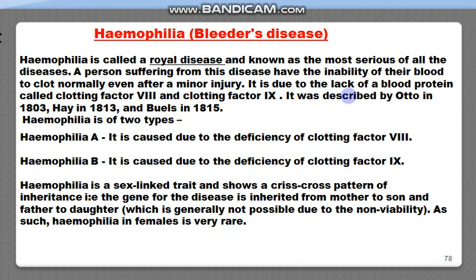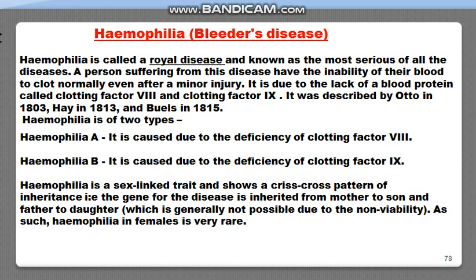It was described by Otto in 1803, Hay in 1813, and Buell in 1815. Hemophilia is also known as the royal disease or the bleeder's disease, and the person who suffers from it has no ability to clot their blood, and their blood continues to bleed even after a minor injury.